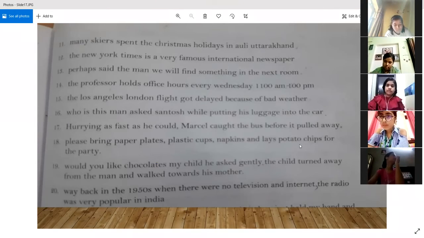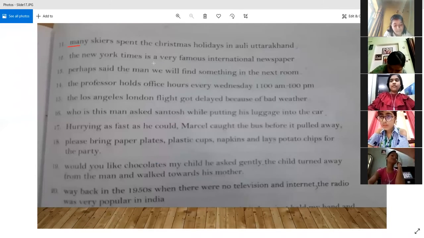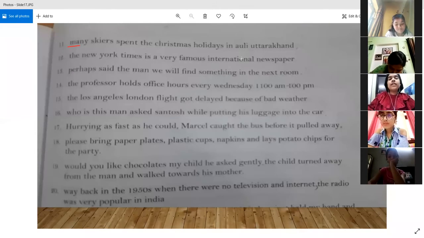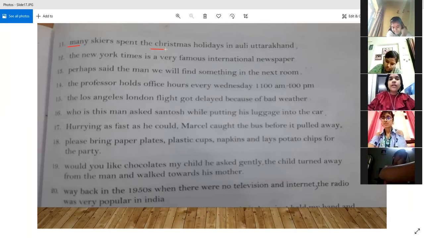Yes, Neha. Sir, the M will be capital. Skiers spent the Christmas holidays in Auli, only A capital, then after comma, Uttarakhand, U capital, and full stop. All right. So, don't you think Christmas should also be in capital? Yes, sir. Christmas is the name of a festival, right? So, all the proper nouns have to be in capital.